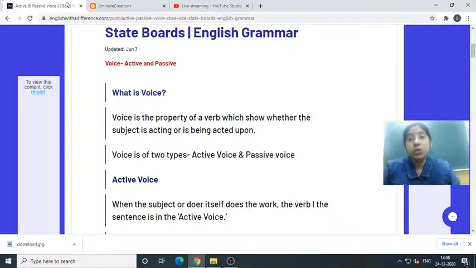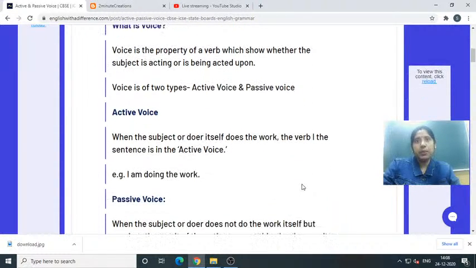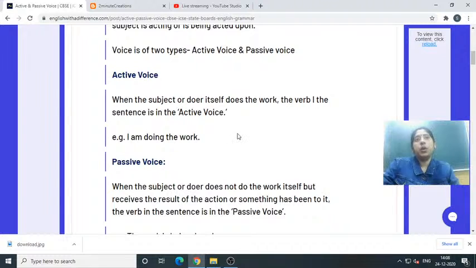So let us know voice is of two types. One is active voice and another one is passive voice. We'll come to know gradually with the help of our examples. Now what is active voice? One question will arise in your mind. I am showing an example first.